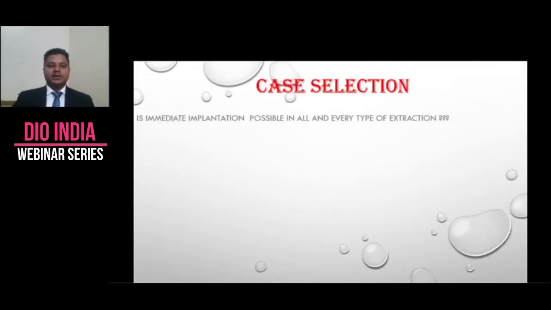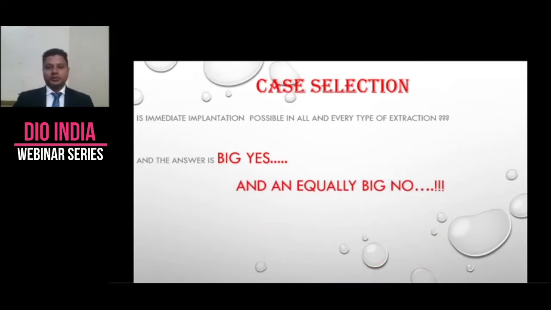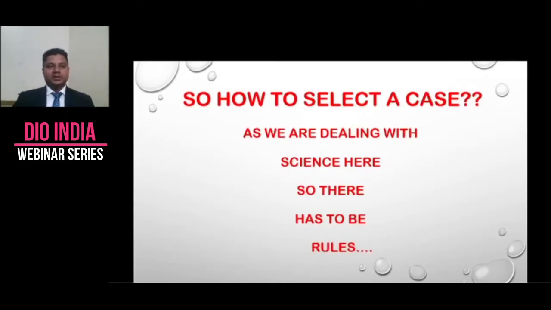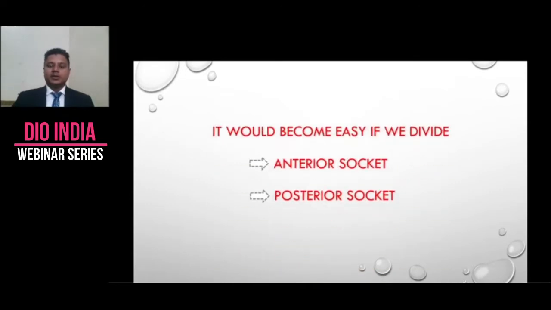So, case selection. Is it possible to place an implant in every type of extraction? Theoretically, yes, it is possible with some amount of other processes involved, but practically, no. As per Tarnow's recommendation and as per other people who have done a lot of work on this topic, there are some criteria, there are some recommendations. So how to select a case? As we are dealing with science here, there have to be rules, certain guidelines and principles to be followed. It becomes easy if we divide the whole topic into anterior sockets and posterior sockets.